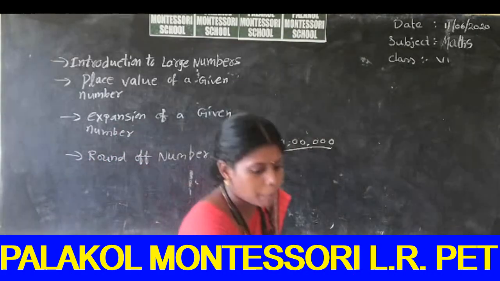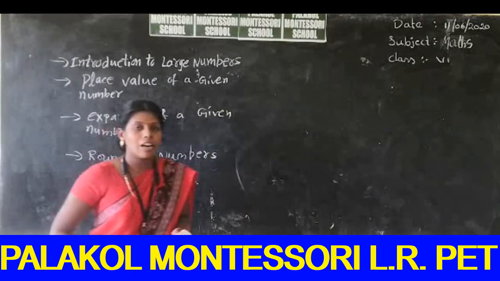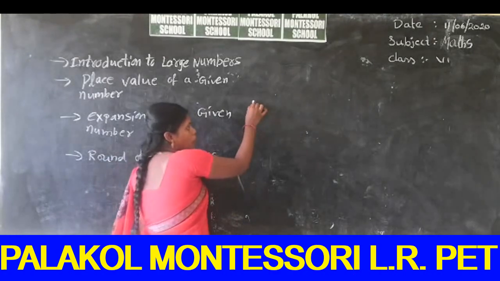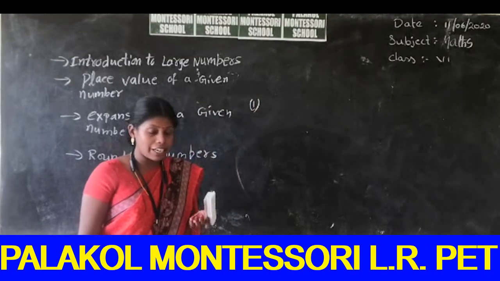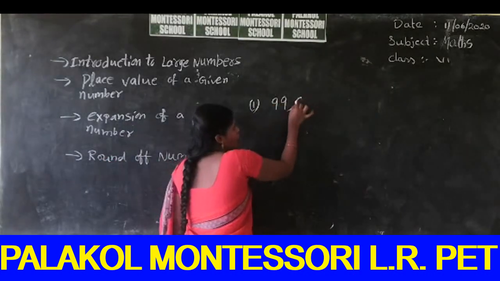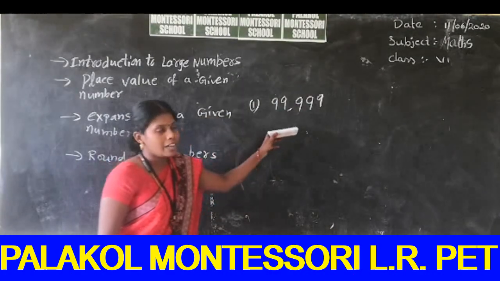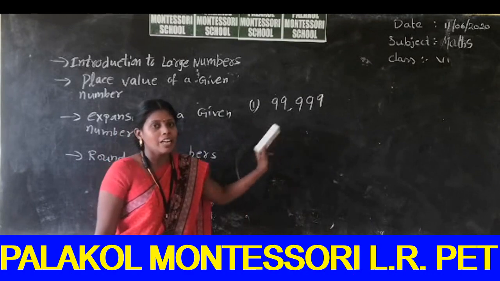So what is big? We have already learned in our previous classes, up to 10,000 plus. So what is the greatest 5-digit number? You already know what the greatest 5-digit number is. 99,999. So this is the greatest 5-digit number.